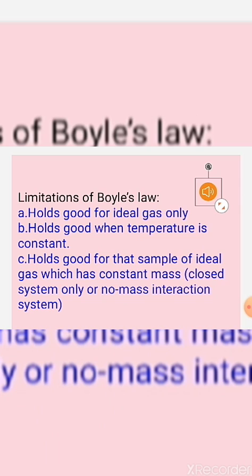The first law we studied in states of matter was Boyle's law. According to this law, the volume of the gas is inversely proportional to the pressure at constant temperature. It has some limitations. This law is applicable only for ideal gases.